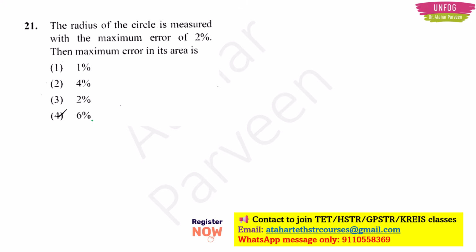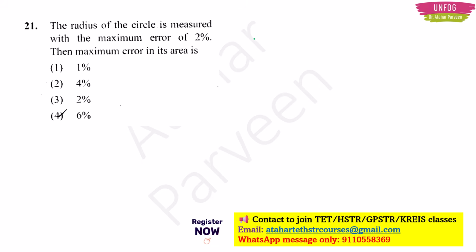See this question. The radius of the circle is measured with the maximum error of 2%. Then the maximum error in its area is? Now this question is from units and measurement, right? So the error is to be found here in this question.